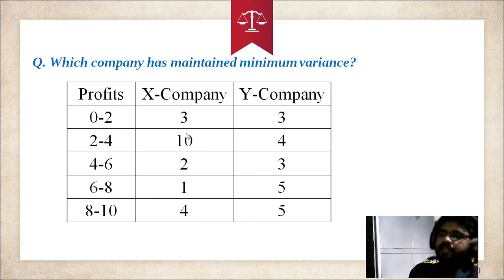Here, 3 plus 10, 13, 13 plus 2, 15, 15 plus 1, 16, 16 plus 4, 20. In X company, that's 20 times. For Y company, 3, 4, 3, 5, 5, 5, 10, 17, and 20. So when you add the total number of observations, both are equal and both are good. But in the question they ask which company is good.